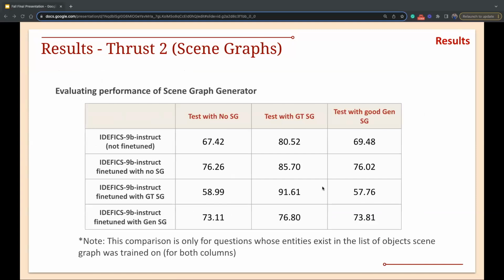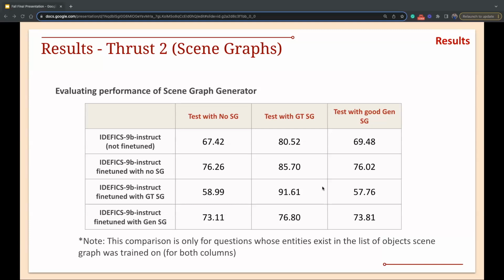So we know that ground truth scene graphs are better than generated scene graphs. But I was trying to see if this is because the model that generates scene graphs is bad, or the data that it has been trained on is not exhaustive enough. GQA has 1,700 unique classes of objects, but the scene graph generator's object detector was only trained on 150 classes. This means that objects like computer were never part of training the scene graph generation model, and they don't come up in the scene graph itself.